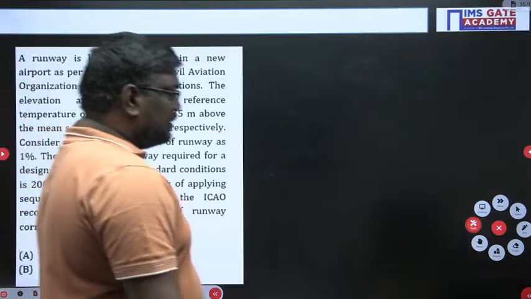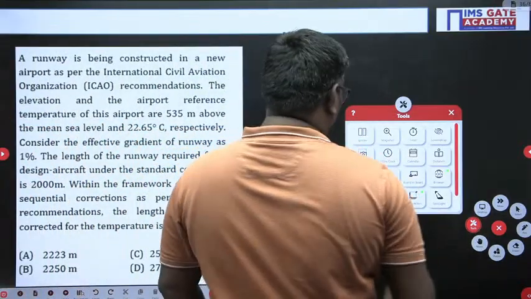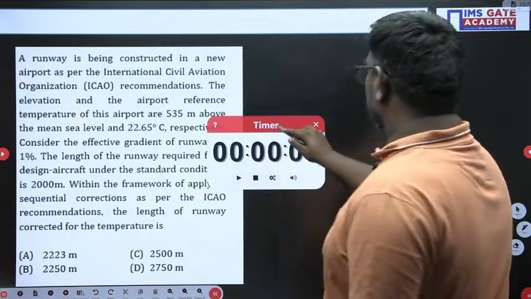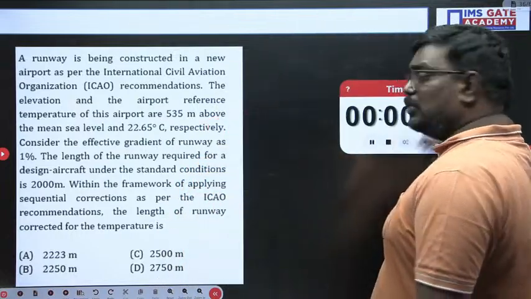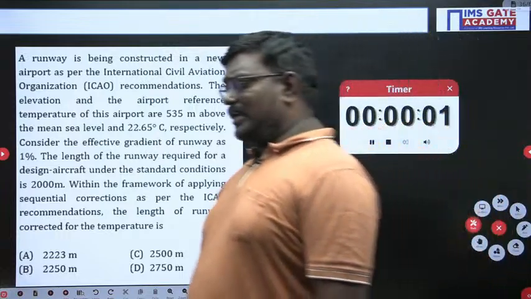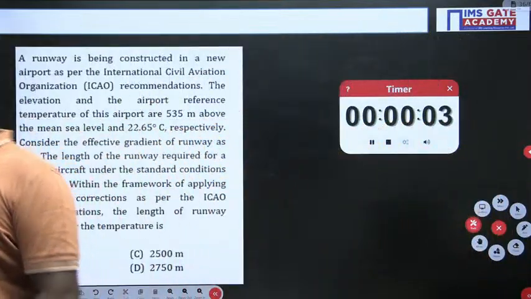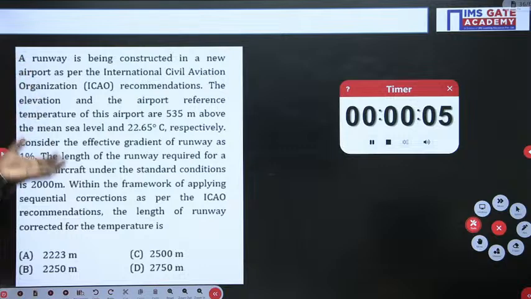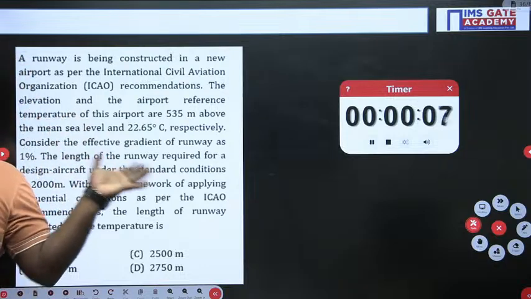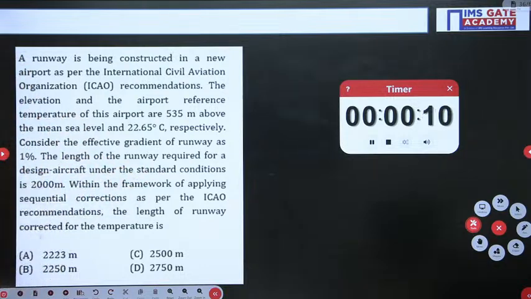Now my dear students, please try to read this question. This is a problem related to what, sir? Airport correction. So please read this problem very carefully, my dear students.